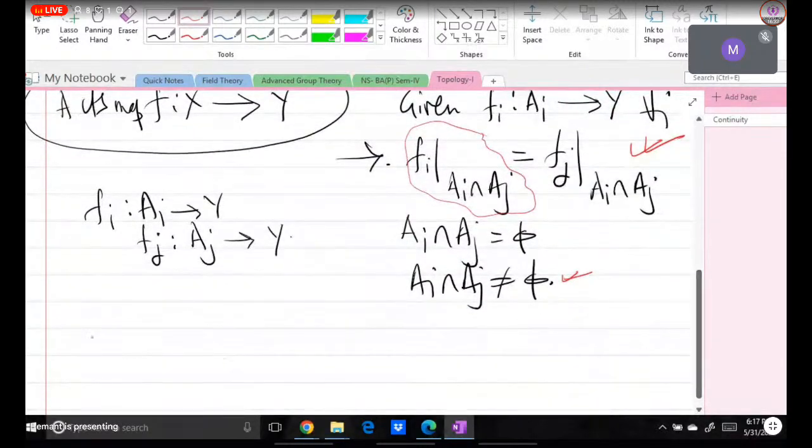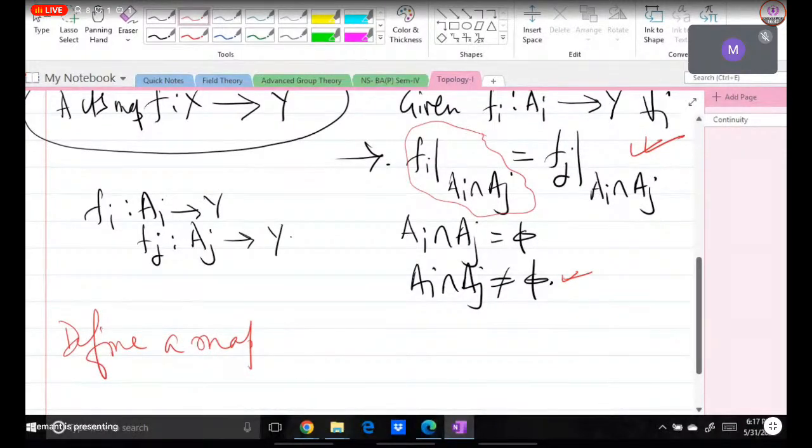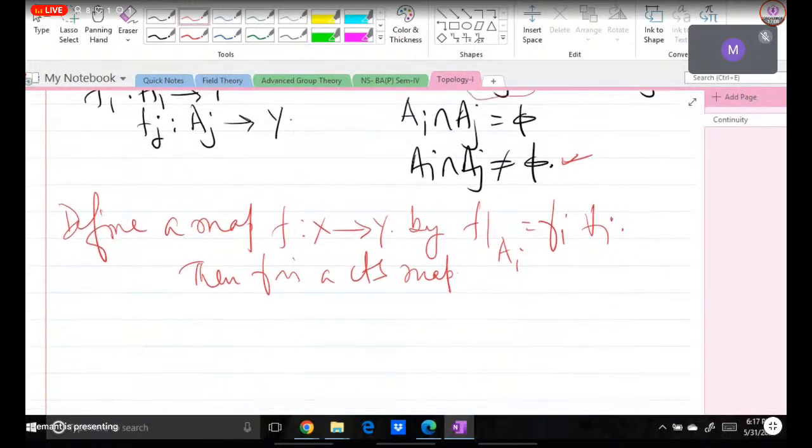Then what this glue lemma says is, if we define a map f from X to Y by f restricted to A_i equal to f_i for every i, then f is continuous. So first of all, are you getting how this map is defined?